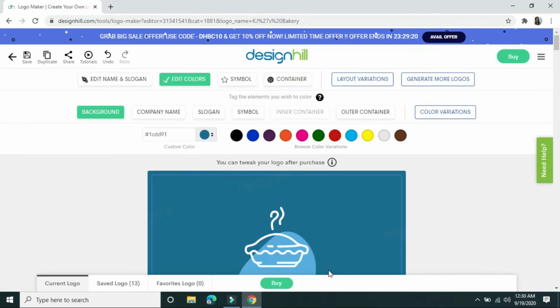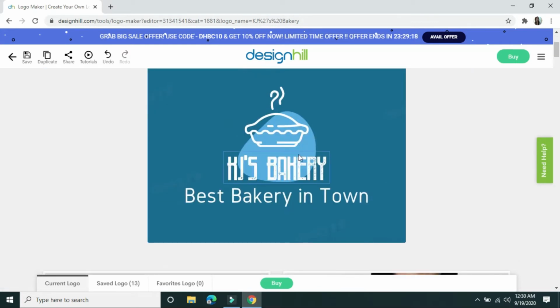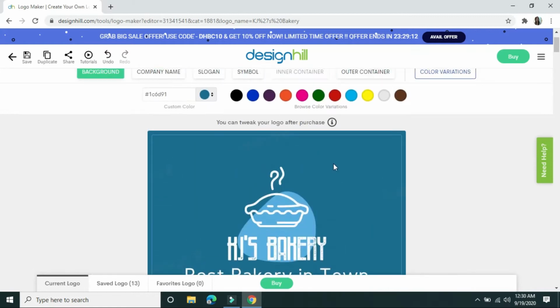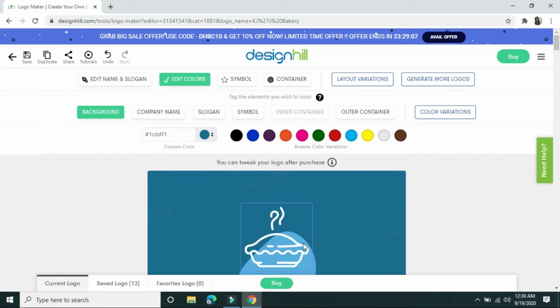Okay, then since I like this design, but then I don't like the color of blue, so I will change the color to something orange. So this is the container.